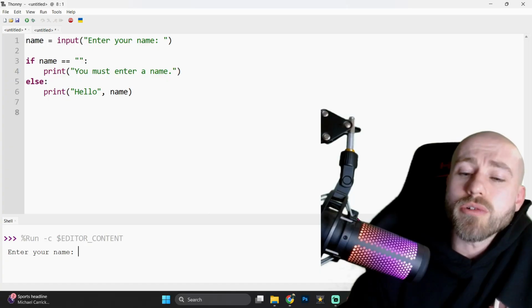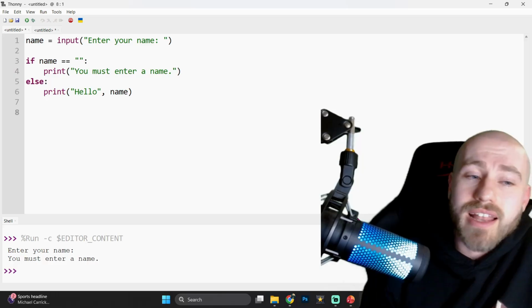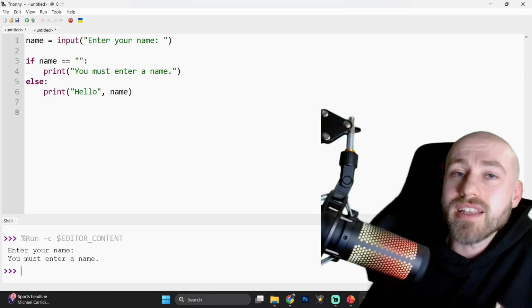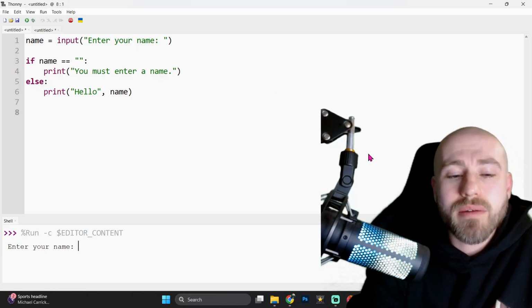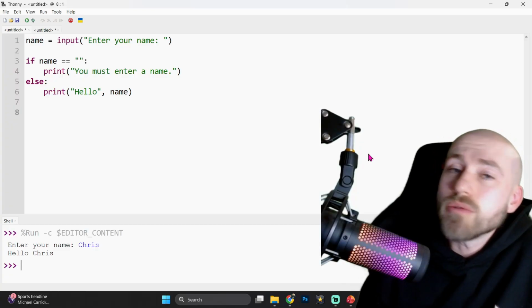So if we just run this code now, I'm just going to press enter without typing anything in. And you can see the result we get, it says you must enter a name. Much better than a big error that's popping up. It's a better designed program. If we run the code one more time, but this time I'm going to type in Chris and press enter, it says hello Chris.